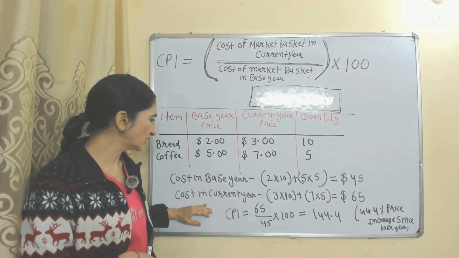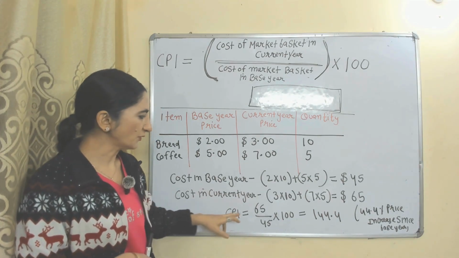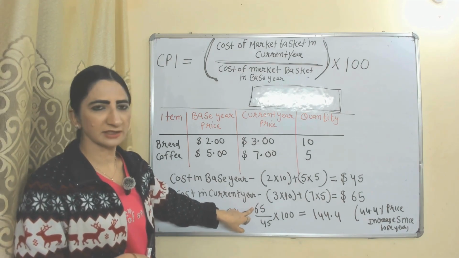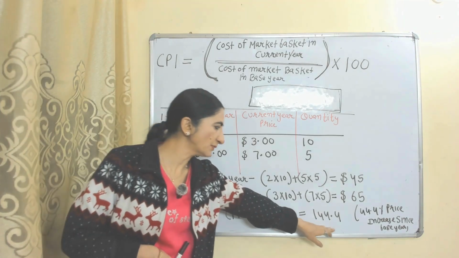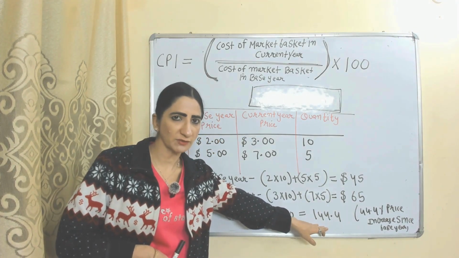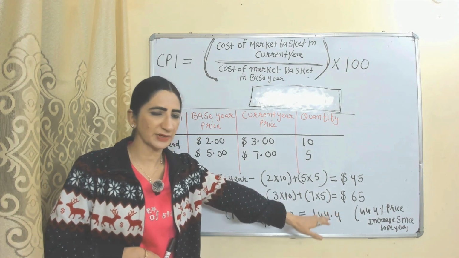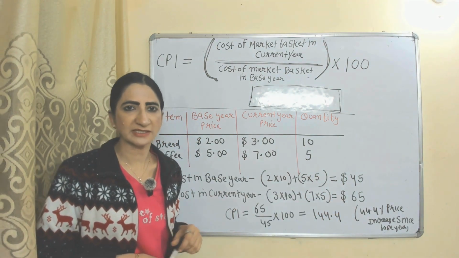Similarly, you can calculate cost in current year. Now we divide cost in current year by the cost in base year into 100. So it will become equal to this one. That means 44.4% price increase since base year.